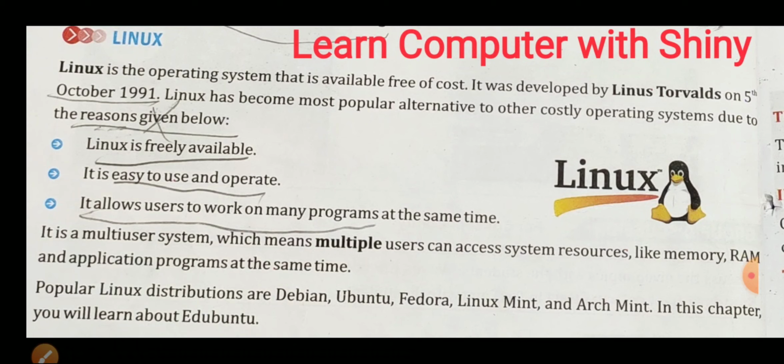It is a multi-user system, which means multiple users can access system resources like memory, RAM and application programs at the same time. Popular Linux distributions are Debian, Ubuntu, Fedora, Linux Mint and Arch.